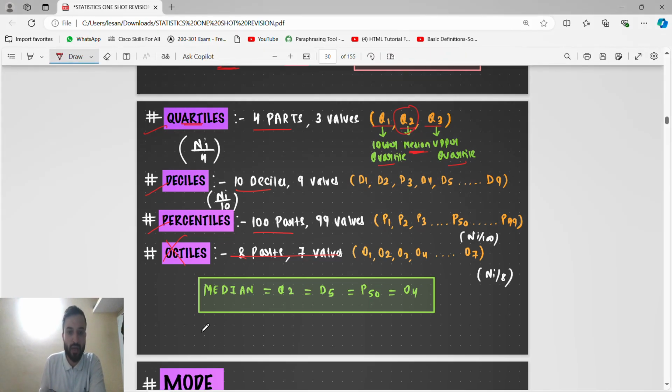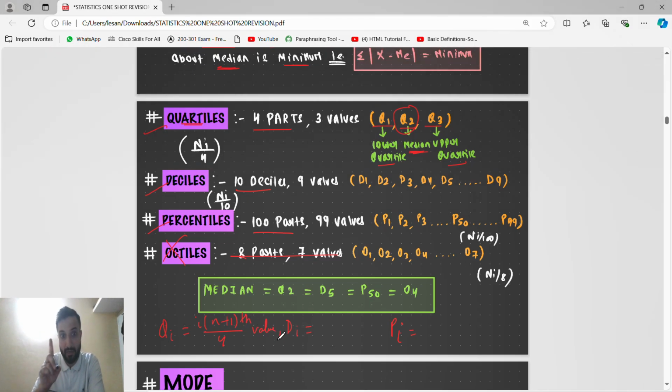Okay. So the formula, guys, we know. The formula is the same for Qi, Di and Pi, for quartile, decile, percentile. What is the formula? Yes, i into (n plus 1), divided by 4 for quartile, the fourth value, guys, and after that we have to solve.